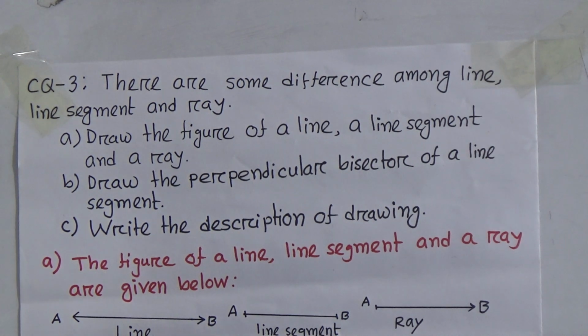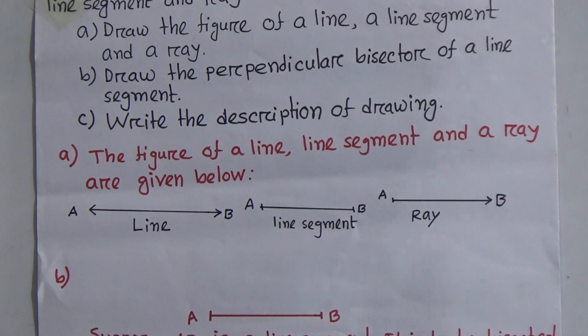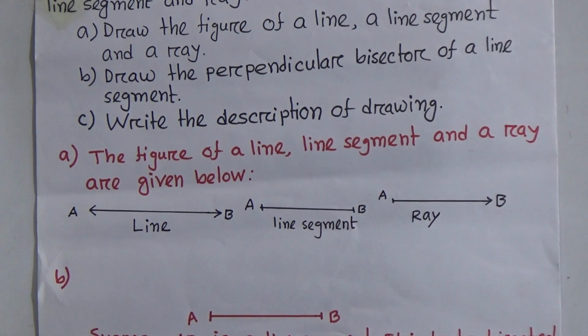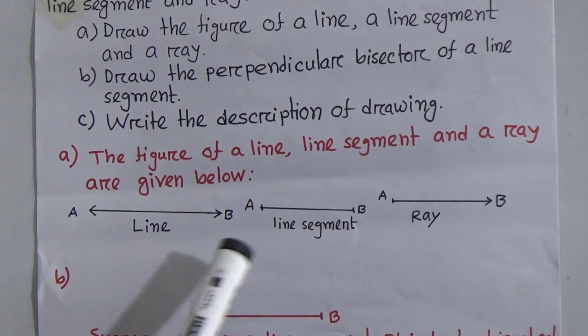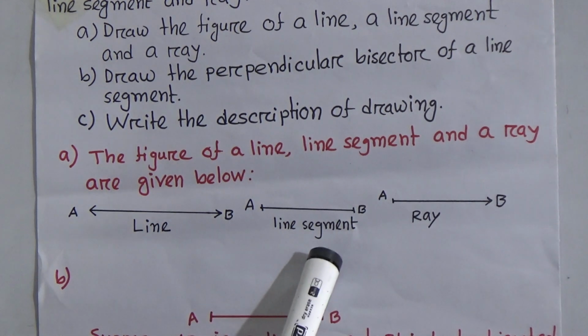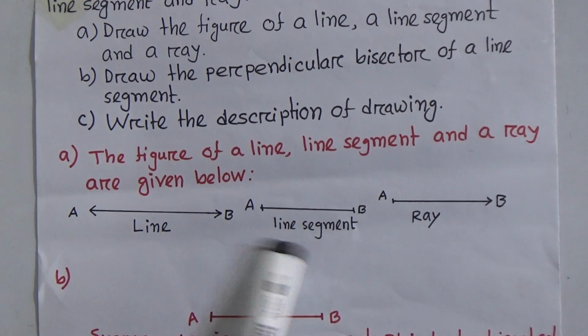This is the line segment. Remember also, a line segment is a part of a line and it has two end points. It is bounded.